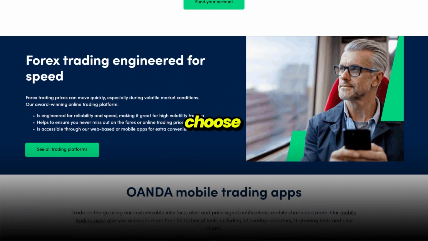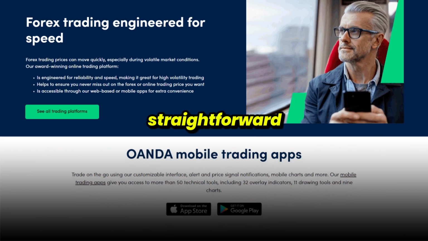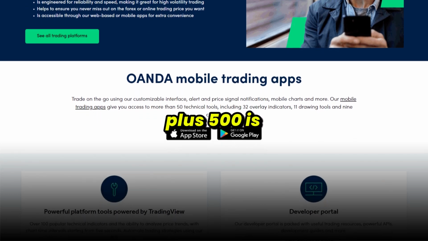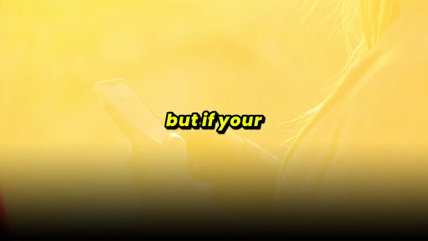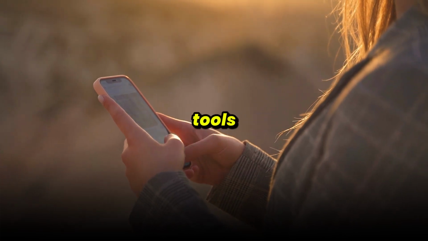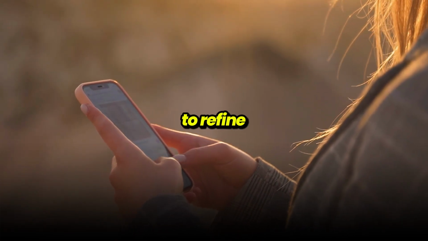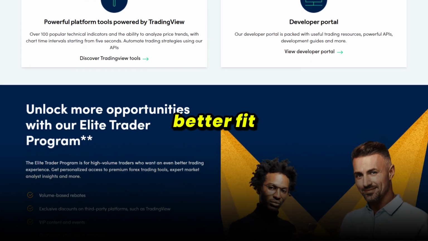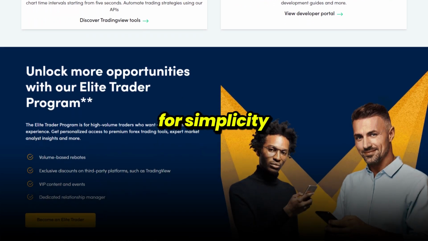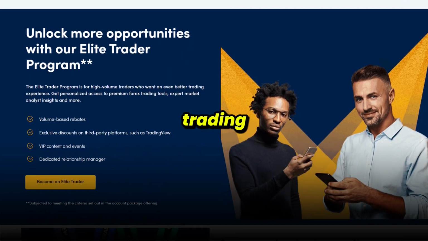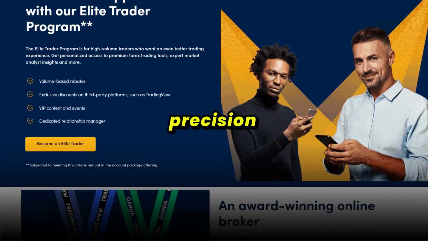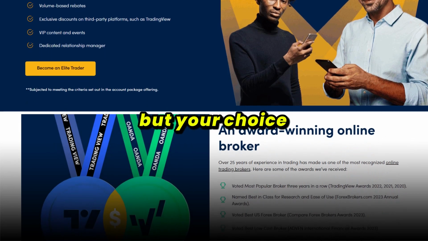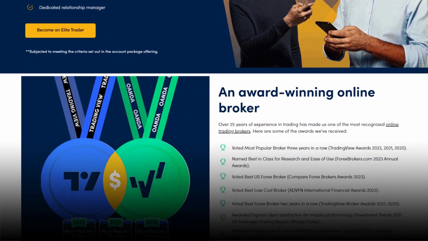So which one should you choose? If you're new to trading and want a straightforward, easy-to-use platform for speculating across different global markets, Plus500 is the simpler option. But if your focus is forex and you want advanced tools, strong execution, and the ability to refine your strategies with professional-grade platforms, OANDA is the better fit. In short, Plus500 is for simplicity and multi-market CFD trading, while OANDA is for depth, precision, and serious forex trading. Both are reputable brokers, but your choice ultimately depends on whether you want ease of use or advanced tools to